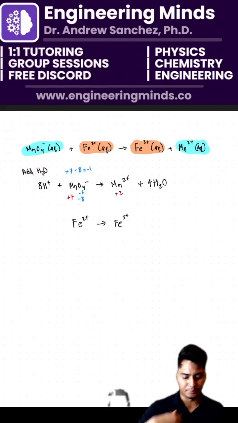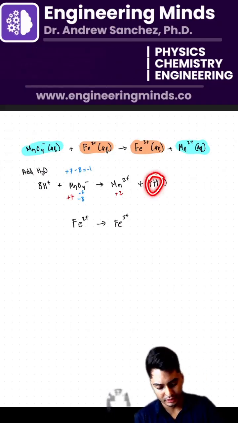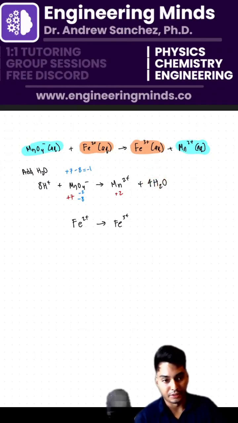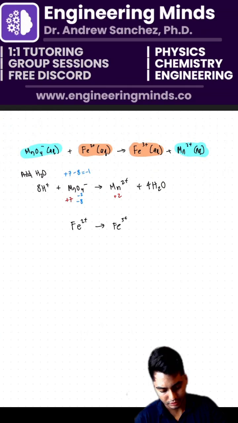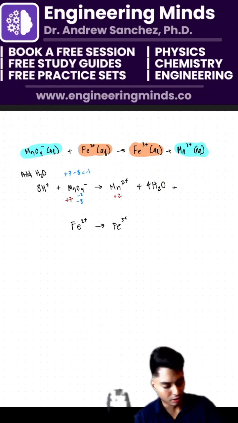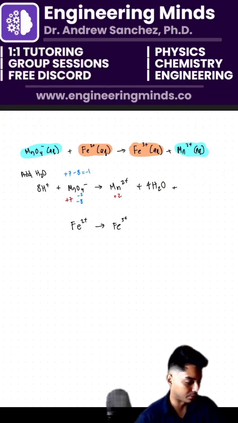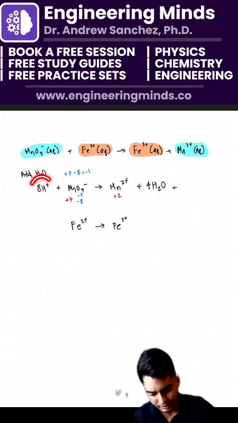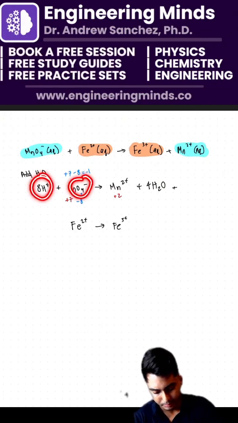So we need 8 because we have 4 times H2, that's going to be 8. And then we're going to do plus. Now we have to balance the charges here, okay? So overall, I can add electrons here. So I have 8 plus here, minus 1.